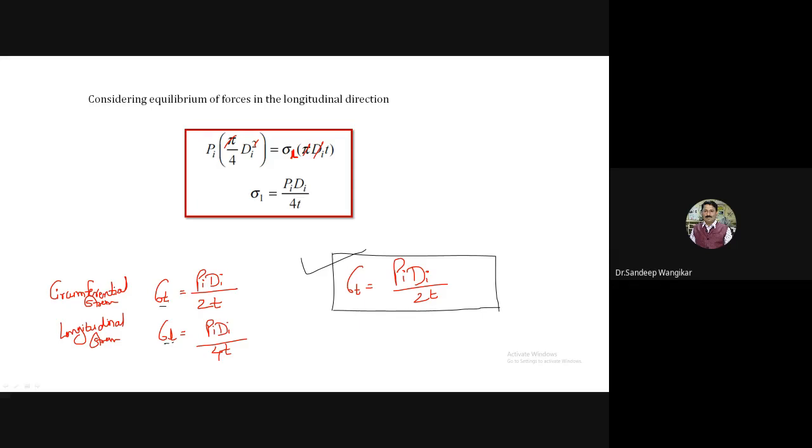Now next is the stresses in the spherical shell. We have discussed the cylindrical shell. Now let us proceed to stresses in the spherical shell. Just write down these three formulas.